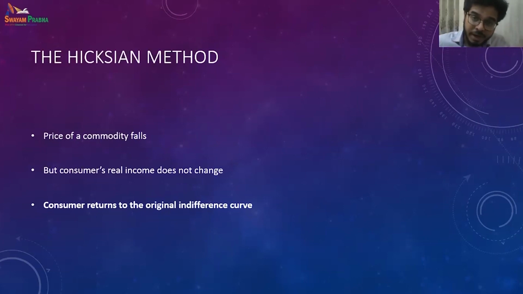So price falls, the consumer's purchasing power increases, but then we try to keep the real income constant and get the consumer on the same indifference curve from where we started.